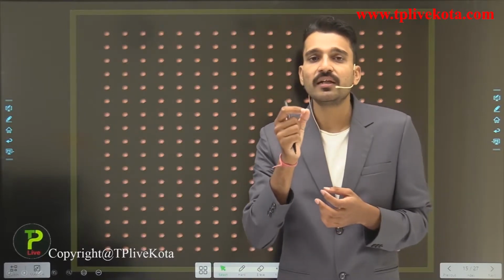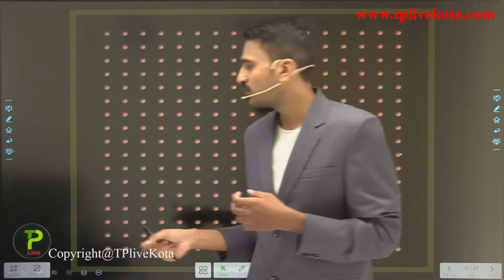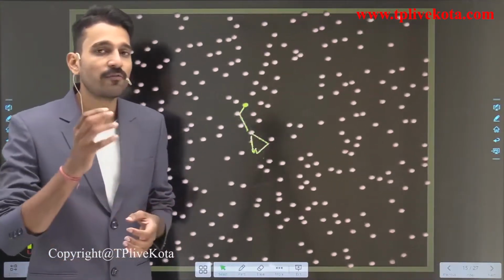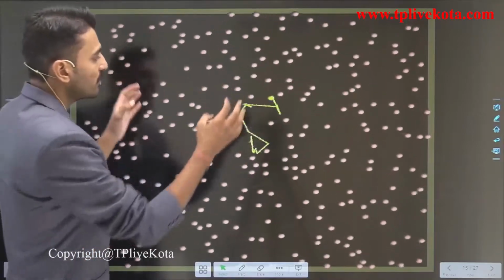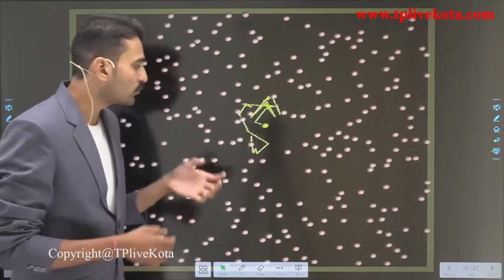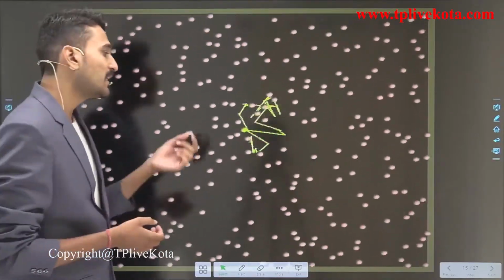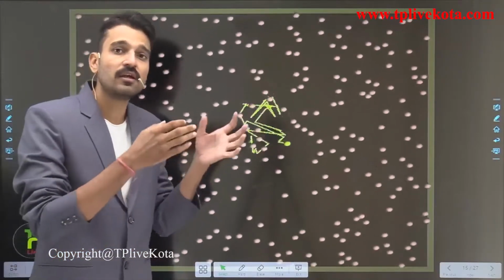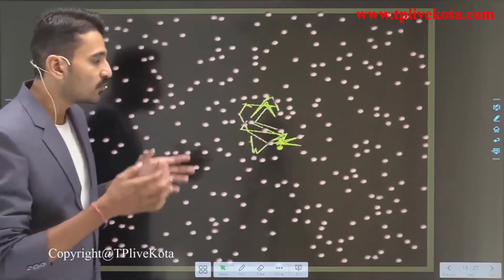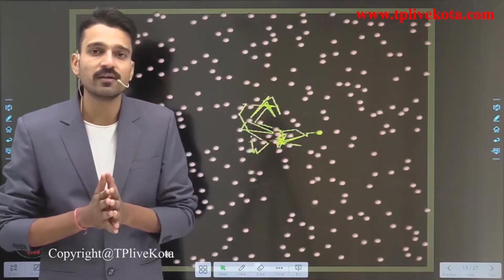with one another. And if we trace any one particle, or if we simulate any one particle, we are going to see that their motion is very unpredictable, or simply it is random in nature. So here students, you can see that this particle is moving in a very zigzag manner, or a very random motion. Here all the particles are moving, but this is our test particle whose motion we can follow. So after this video, you will be able to see that the motion done by this particle is very zigzag, or simply random motion. So this random motion of particles is known as the Brownian motion.